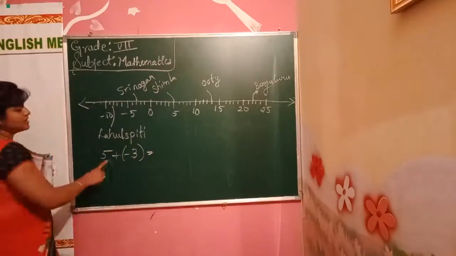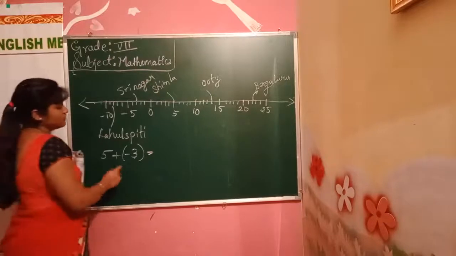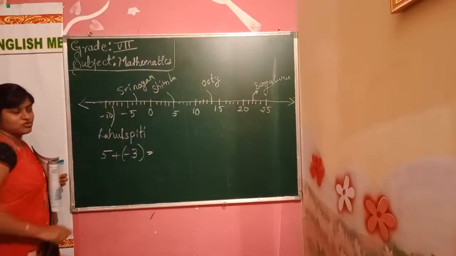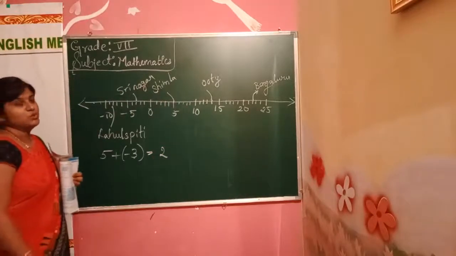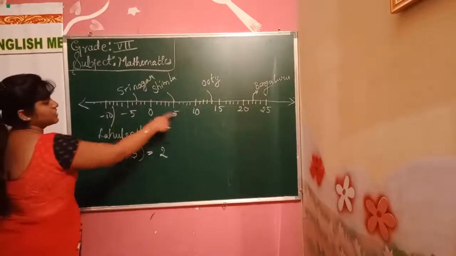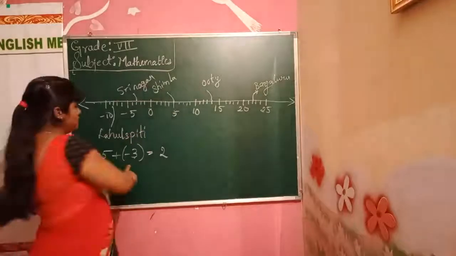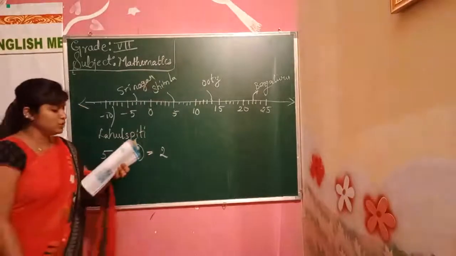Now how much do we get when we add these two? We get 2, because here we have a minus temperature and here we have a plus temperature. When we add them, we get 2.